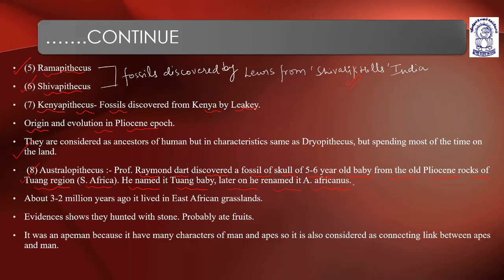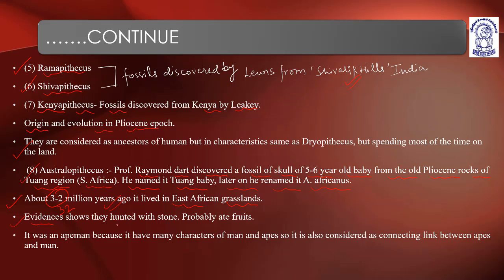He named it Taung baby and later renamed it Australopithecus africanus. About 3.2 million years ago, it lived in East African grasslands.